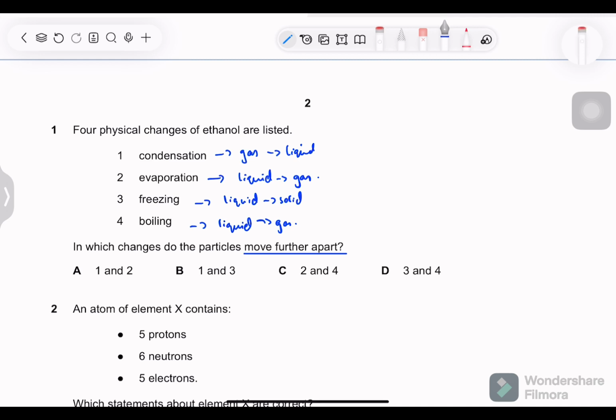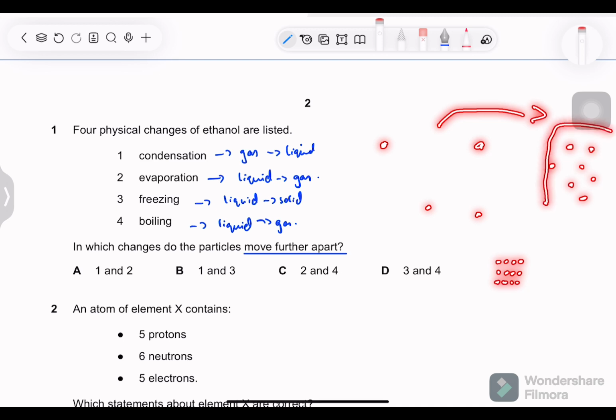So the thing is, we have to know the arrangement of the particles in gases, liquids, and solids. In gases, they are very far apart. So when a substance goes from gas to liquid, it means its particles are coming close together to form a liquid. As for solids, the particles are tightly packed with a regular arrangement and they cannot move except for vibrations. As for liquid, they can move around a little bit. They touch each other at least, so they can slide over each other.